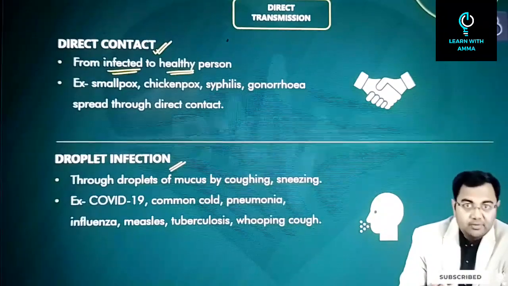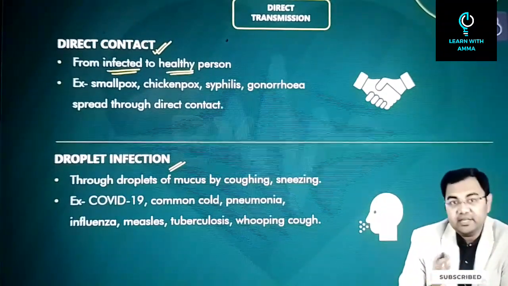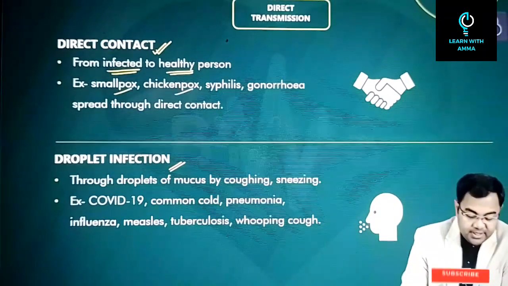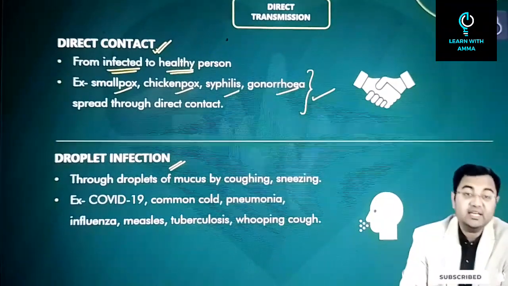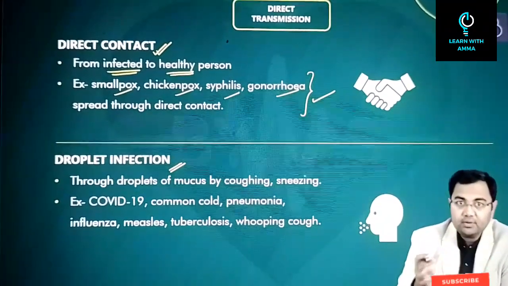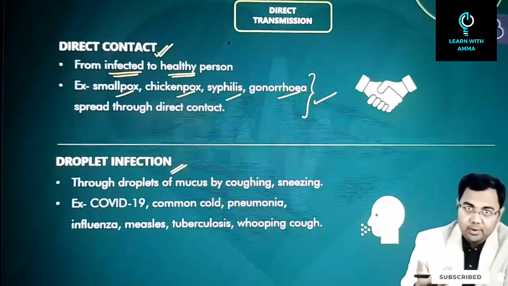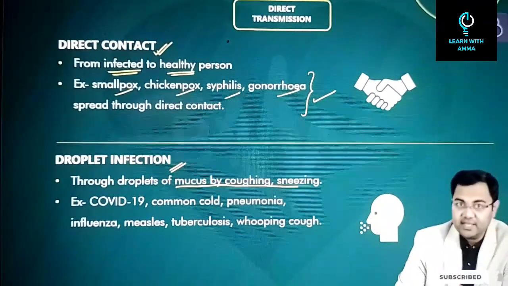So there are multiple ways in which direct transmission can happen. First is direct contact between an infected and a healthy person. For example, smallpox, chickenpox, syphilis, gonorrhea, all these are examples which can happen directly with contact between a healthy person and an infected person. Then after that you have droplet infection, as I discussed, through droplets of mucus by coughing, sneezing, etc.